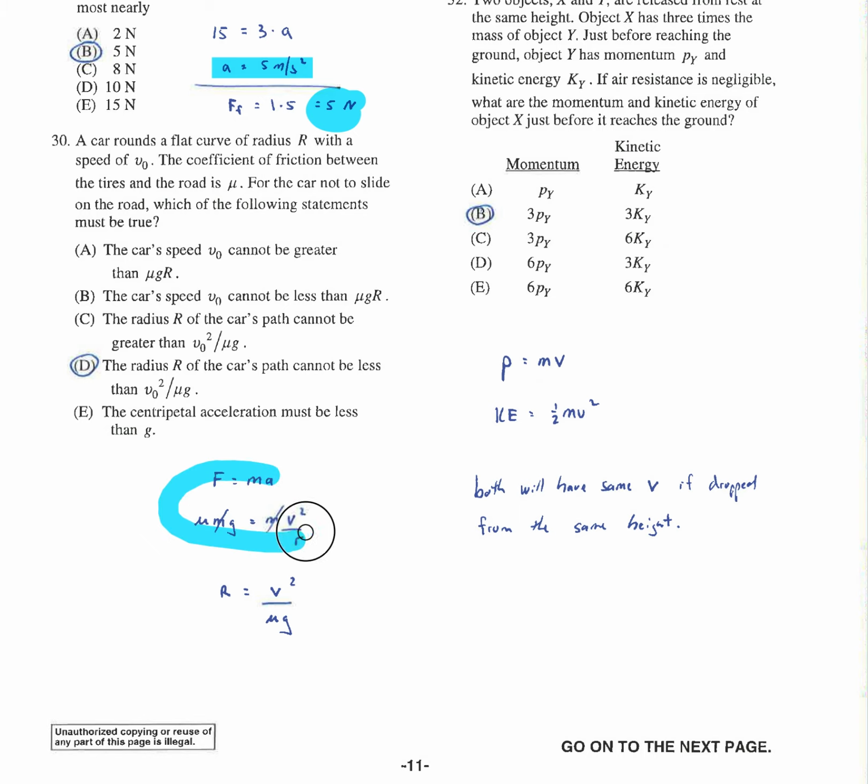We know circular motion, right? We know that friction is the one causing the circular motion, and friction can only be so big. So the radius at which you try to turn your car can only be so small based on the friction. So the path cannot be less than that value.